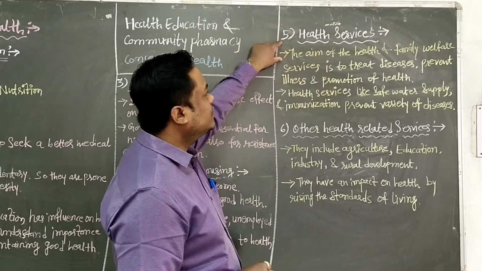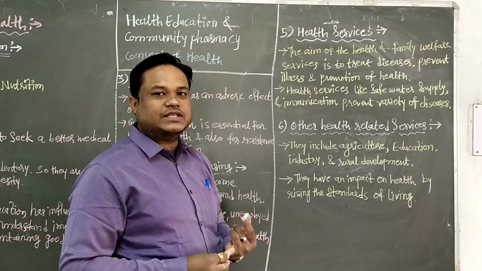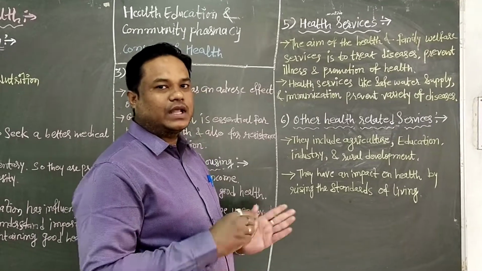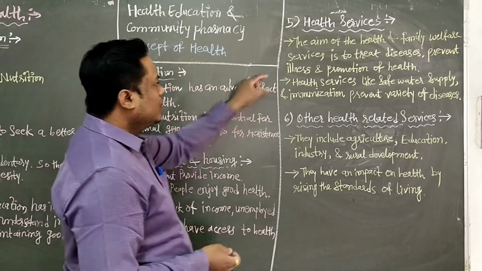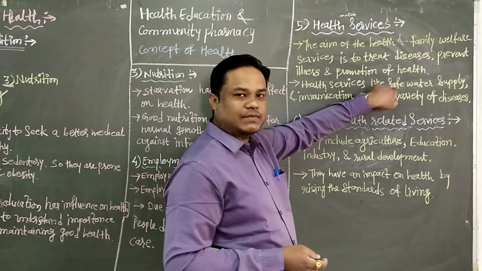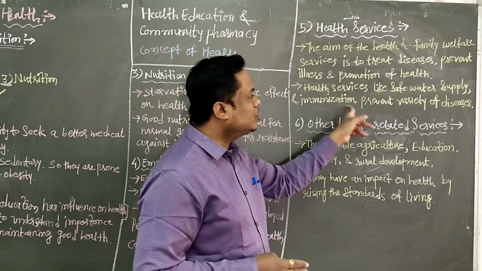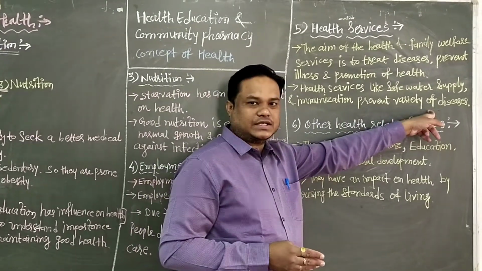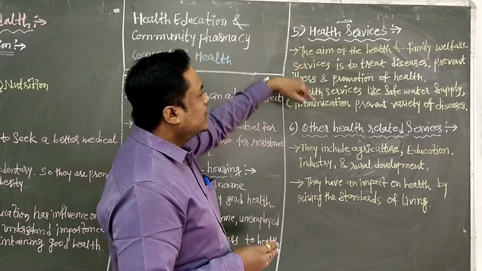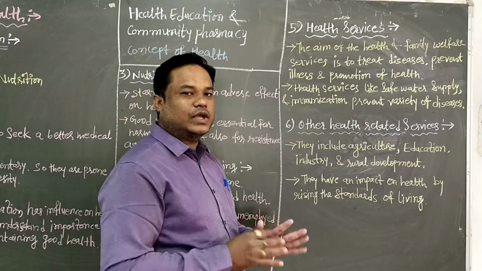This is the aim, to treat the various disease conditions, then second, prevent illness and promote health. For example, these health services provide safe water supply and time to time immunization to prevent a variety of diseases. So this type of work can be done by the health and family welfare services for the community or society for good health.